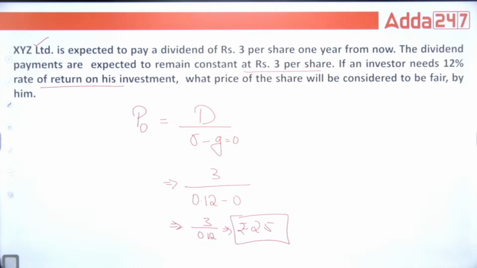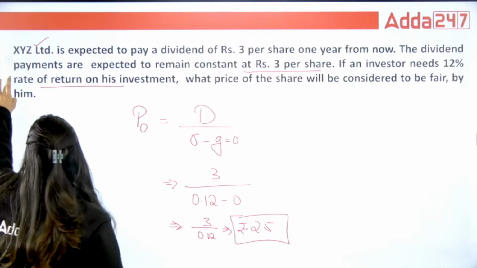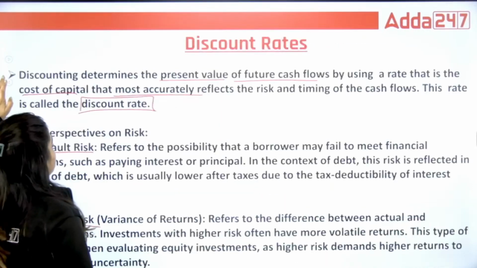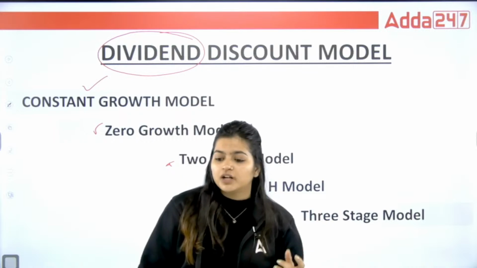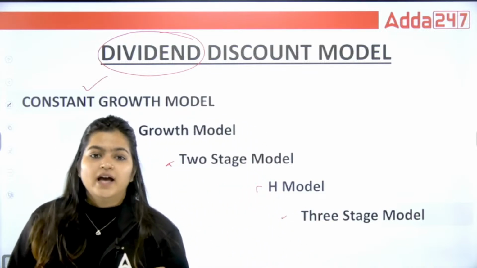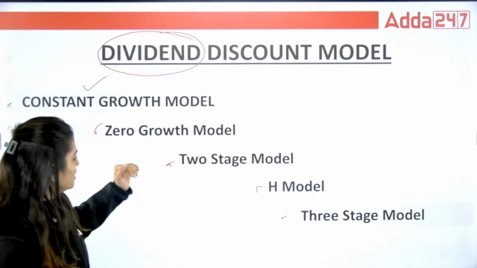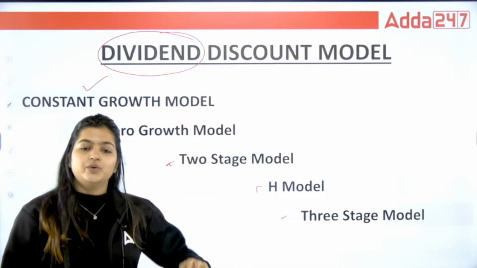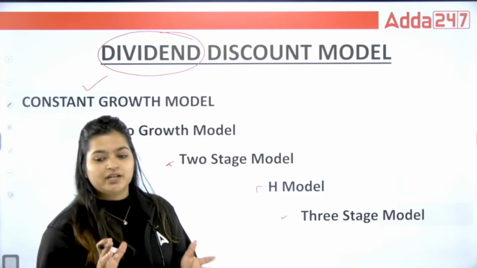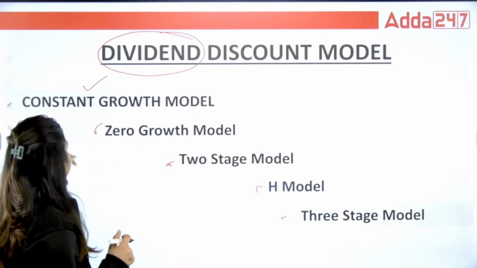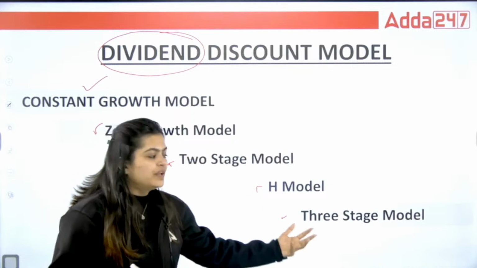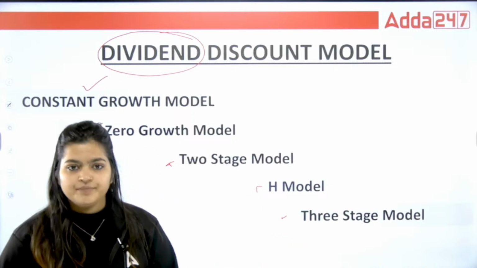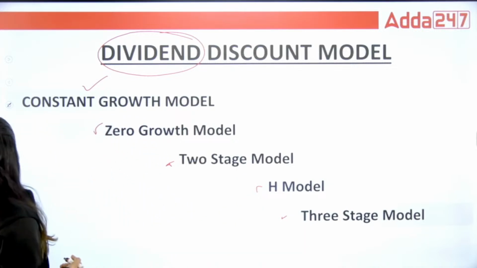And remember one more thing. This first and second models are easy, but the 2-stage and 3-stage models are slightly different. If you want to complete these models also, then you can join the class, because we already have limited time. In this we have completed constant growth and zero growth. But covering 2-stage and 3-stage requires a lot of time. So you can enroll in our batches.